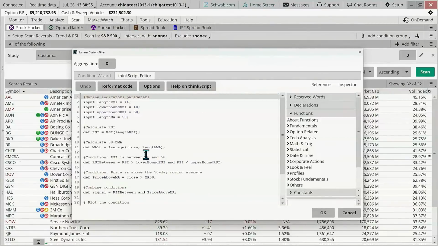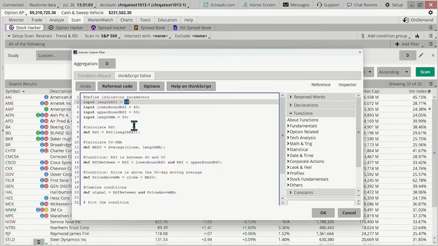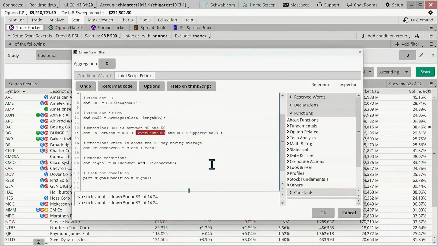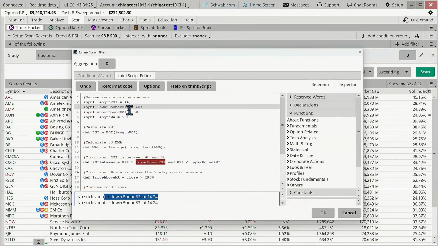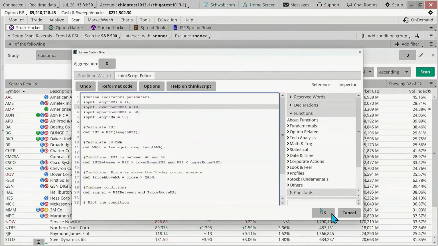I'm going to take a look at this. We have to define the RSI. These lengths are in place, indicator parameters. It's a 14. We have the lower bound and the upper bound. Notice specifically, we have to put this function in exactly as it stands right now. We can't vary outside of that. If I said RSI P, look at this, no such variable exists. There is not a function that exists there. It's got to be exactly as it stands here. If not, the OK button stays gray and we can't submit it. So you've got to use their coding.